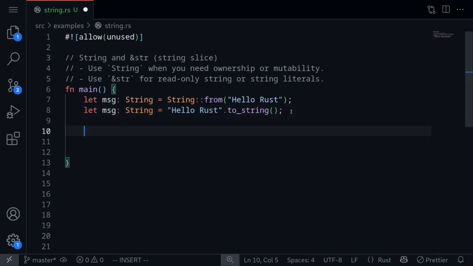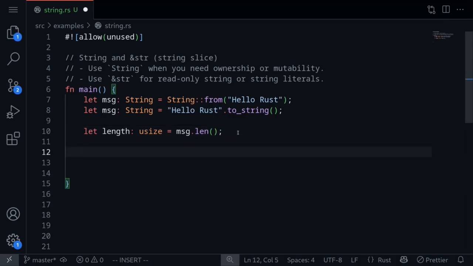You can also get the length of the string by calling message.len(). This will return the length of the string. Here the type of the length that is returned is usize. Remember, usize is an unsigned integer, and the number of bits that represent this unsigned integer depends on your computer architecture. Okay, this is String. Next, let's take a look at string slice.